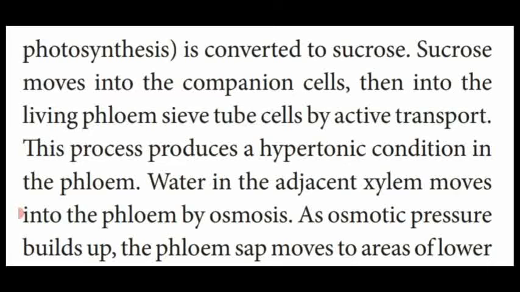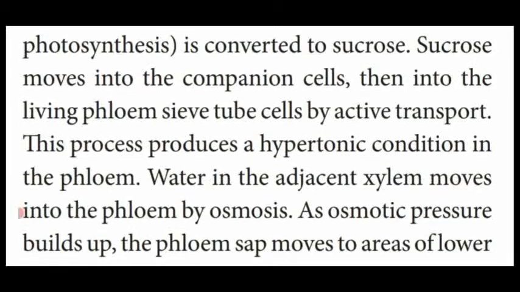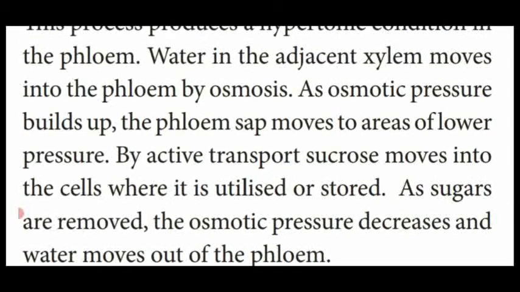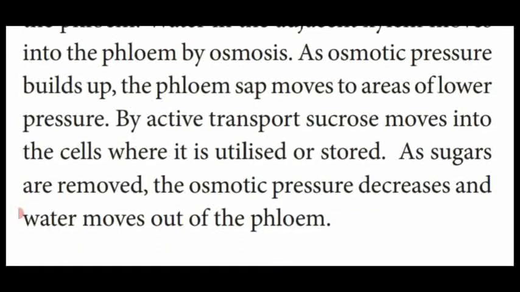and water in the adjacent cells of the xylem enters the phloem by osmosis. So the osmotic pressure is built up in the phloem, so that phloem sap moves to areas of lower pressure. By active transport, sucrose moves into the cell where it is utilized, needed, required, or stored. As the sugars are removed, the osmotic pressure decreases in the phloem components and the water moves out of the phloem.